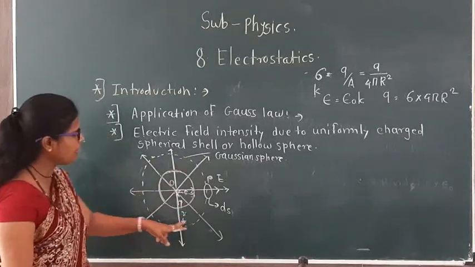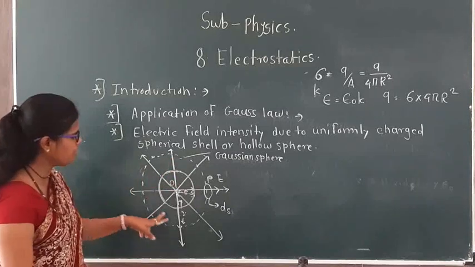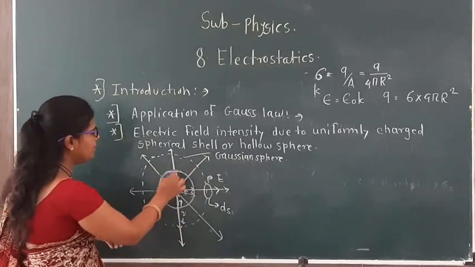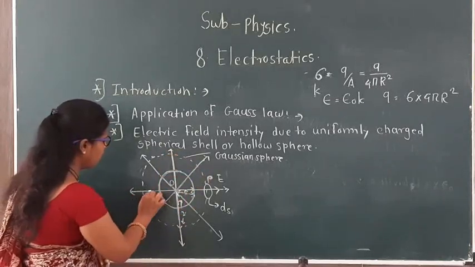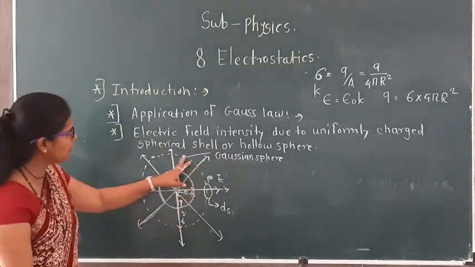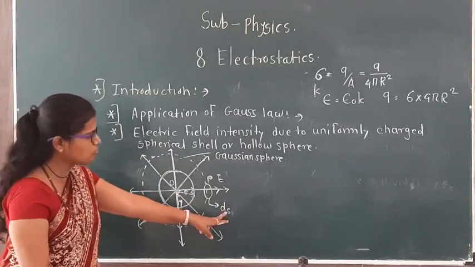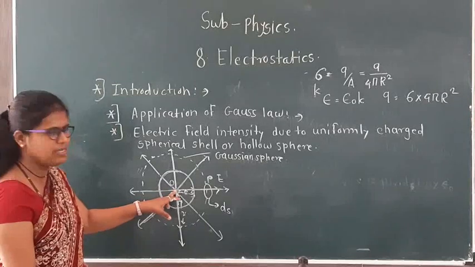Due to this symmetry, there is a concentric sphere here. A concentric sphere means the center is the same. Due to symmetry, the Gaussian sphere is drawn around the center of the sphere, and ds is the small surface area.